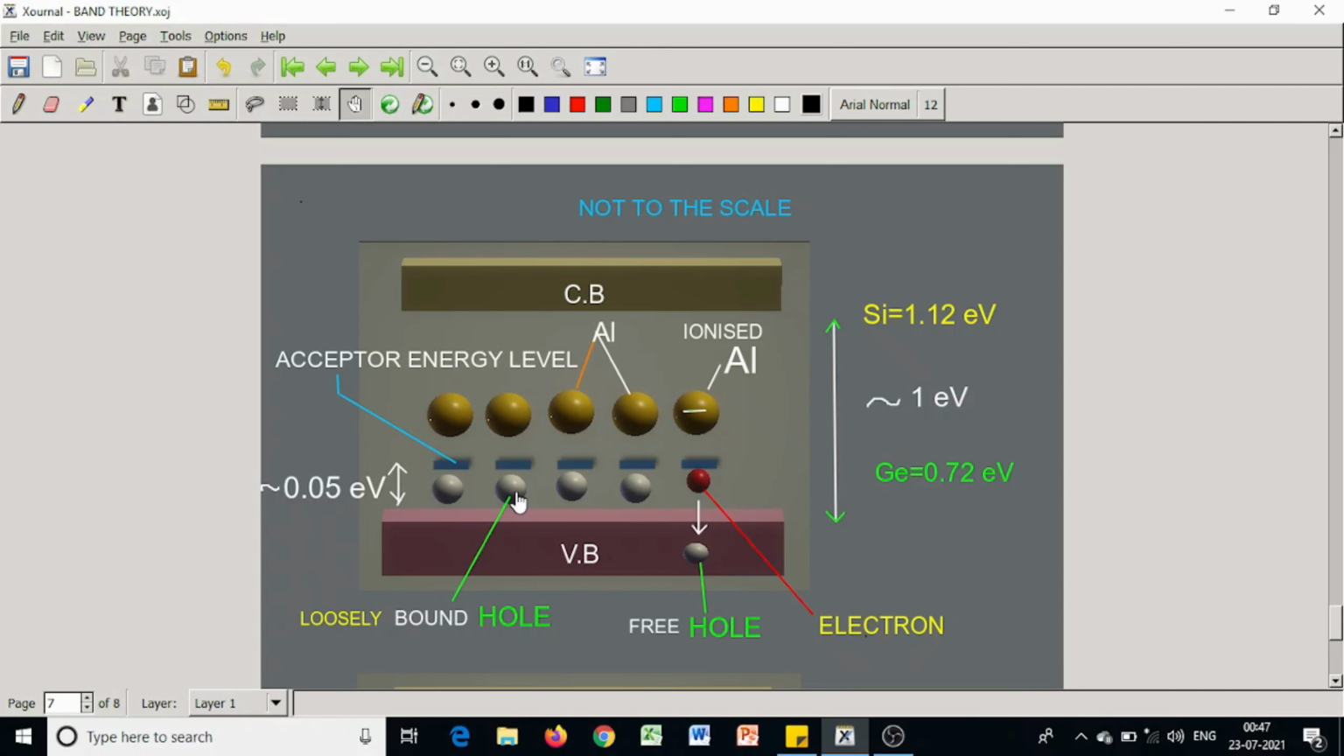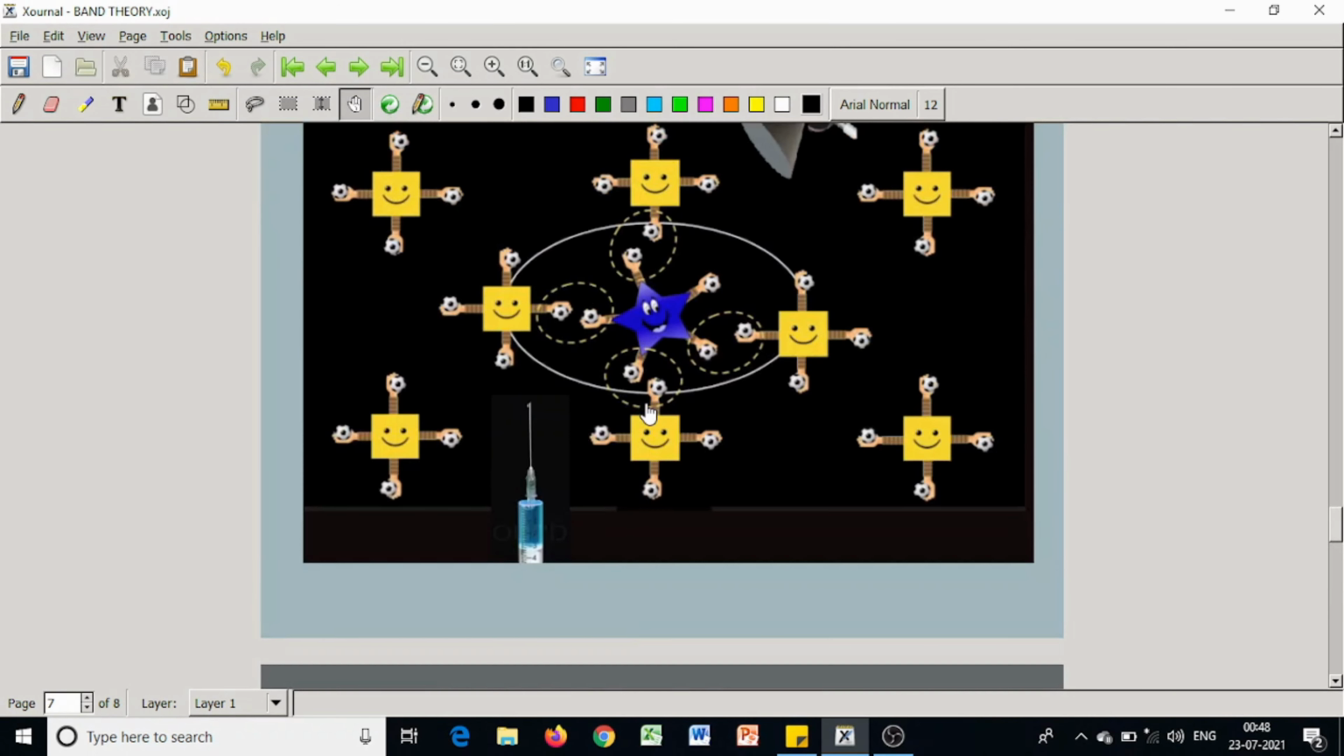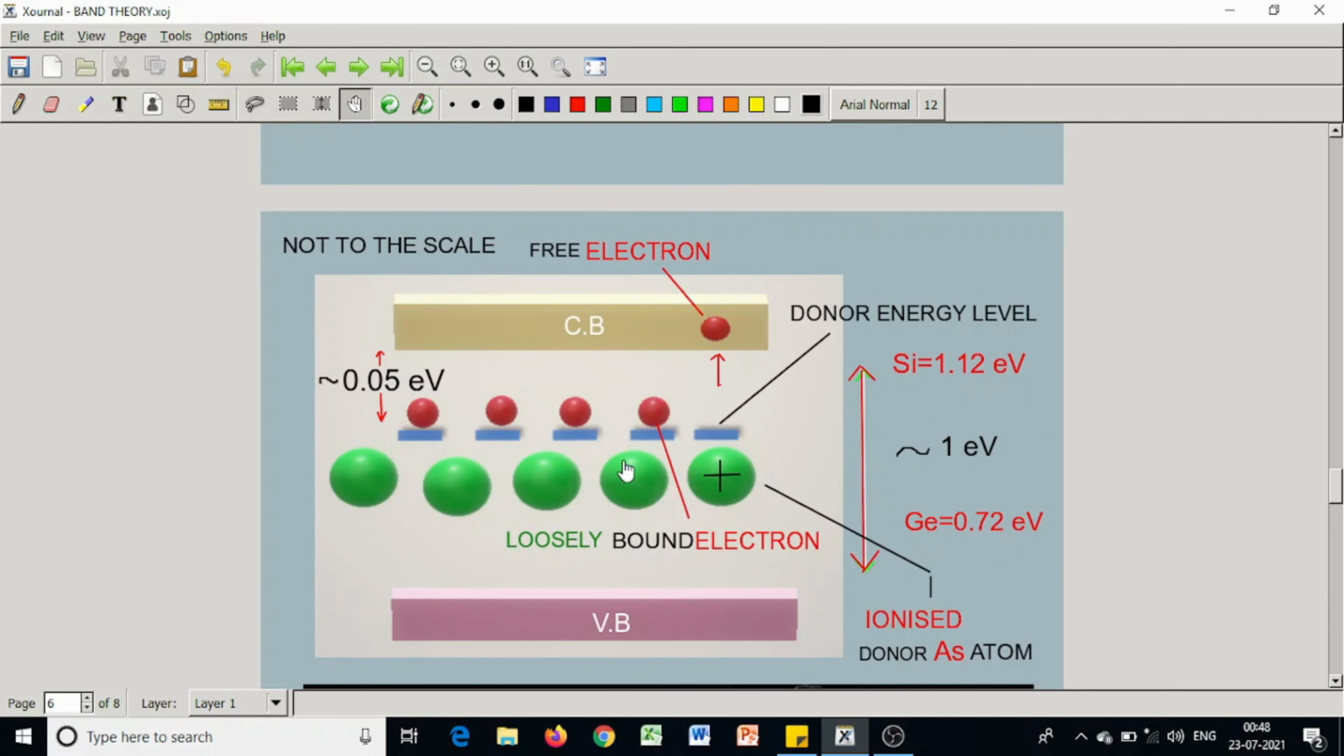These are the holes. White balls are the holes. When 1 electron goes to occupy this hole, a hole is created in the valence band. This is a free hole, but all these holes are bound. These are loosely bound holes, but this hole is a free hole. This is the difference between these two holes. In the earlier case also, these electrons are loosely bound, but this electron is a free electron.